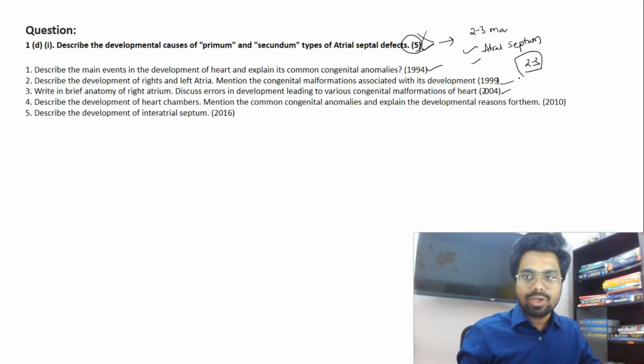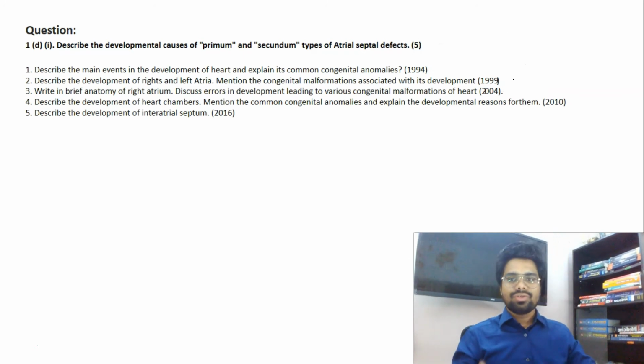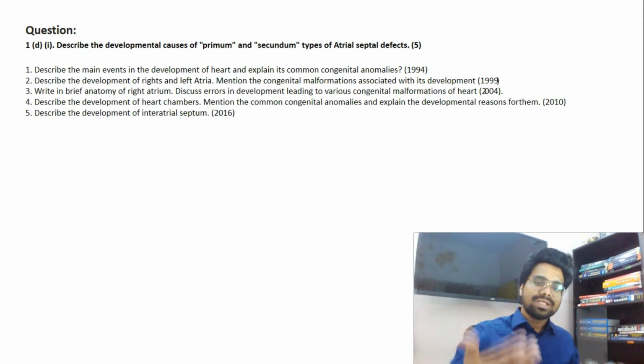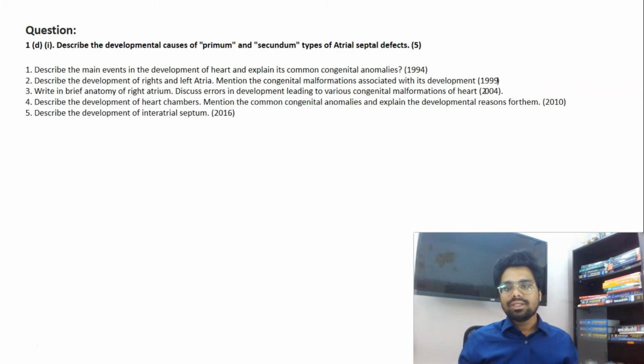So you're above par, because question number 1 is a must. Question number 1 is a must in the exam. So in question number 1, try to spend more time and make sure that you come up with some interesting facts so that the examiner will give you at least half marks or 60% of the marks, instead of you getting 0 or getting bogged down. Okay, so there are almost 5 indirect questions from this topic.